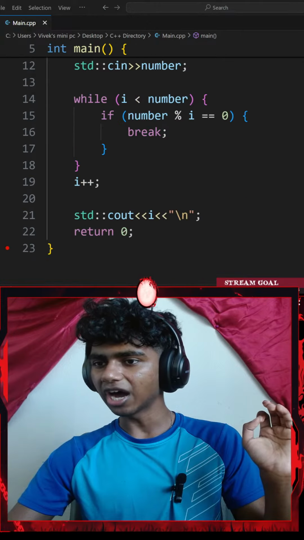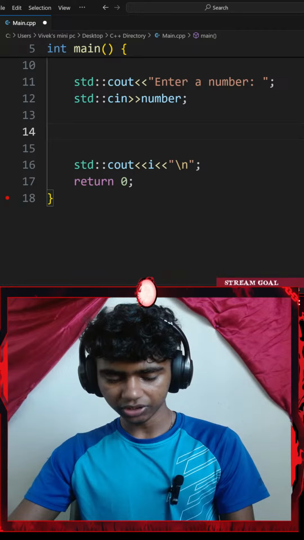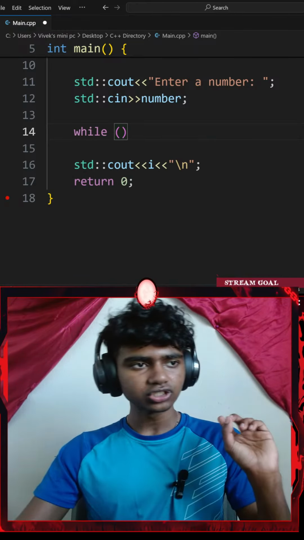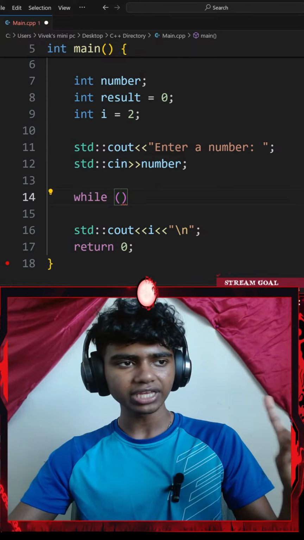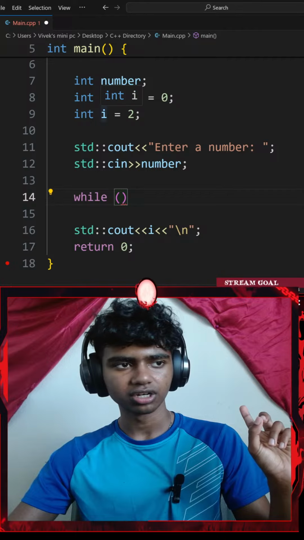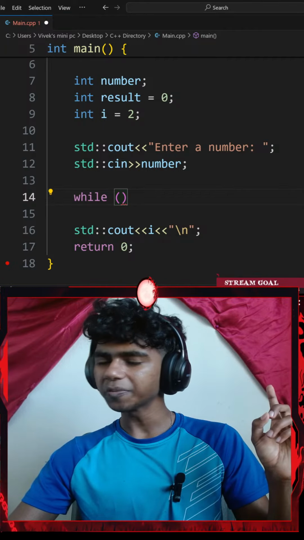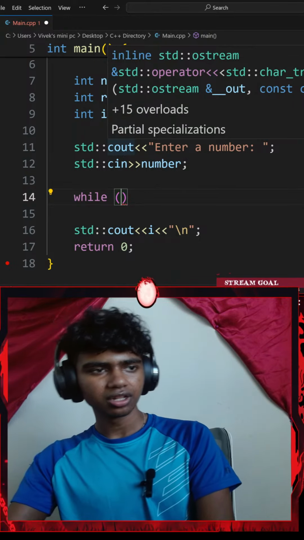Okay, so let's fix my outer loop first. For my outer loop, I'll go with a while loop. So let's add a while pair of parentheses. While candidate is less than or equal to number, I'm assuming my candidate is I here. Okay, inner loop. Actually, is my candidate my number or my result? Do I even have that variable added?